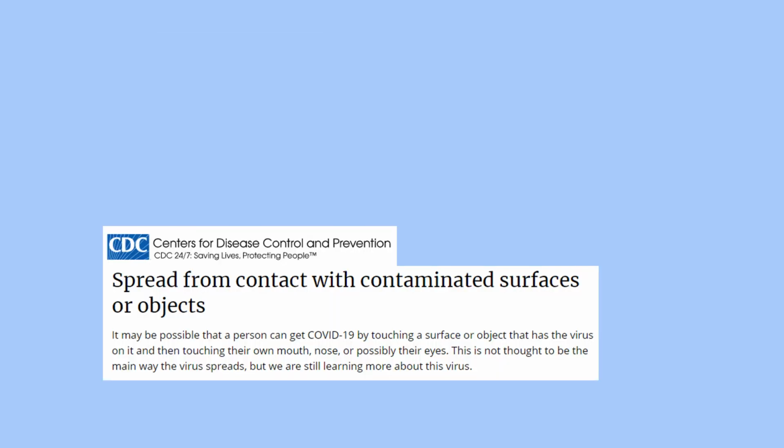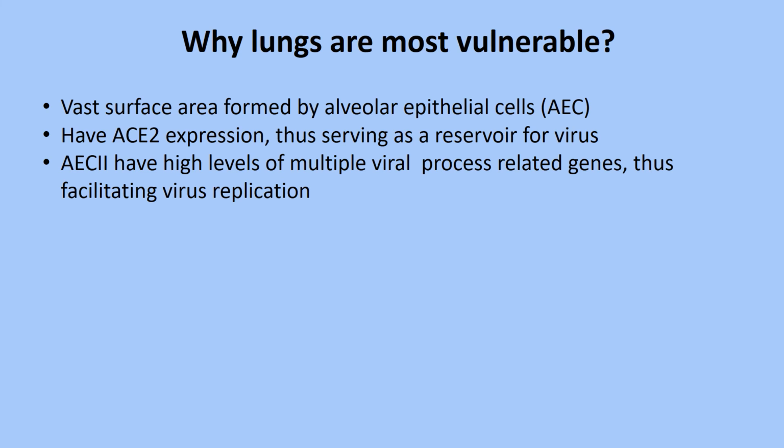Also, the Center for Disease Control and Prevention (CDC) has expressed the possibility of spread of the virus from contact with contaminated surfaces or objects. When the expression of ACE2 is highest in the intestine, why are the lungs most vulnerable?